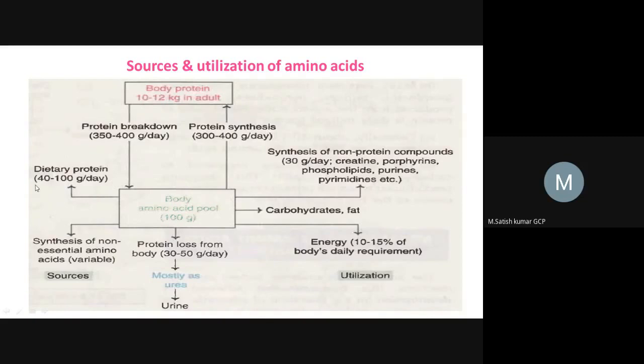So we are providing 40 to 100 grams of dietary proteins, which will balance the protein loss from our body, so that we can maintain this balance: protein breakdown equals protein synthesis, right?